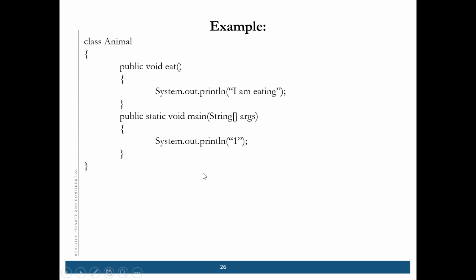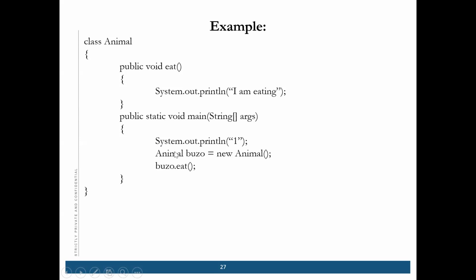Whatever is inside the main method, only that can be executed. If there are many methods written but you have not called them in the main method, they will not execute. So the starting point of your execution will be main.